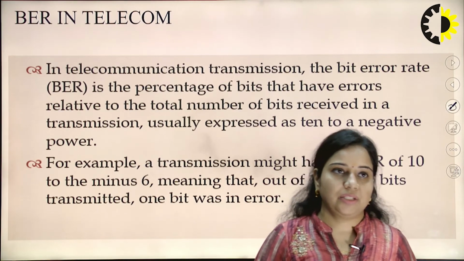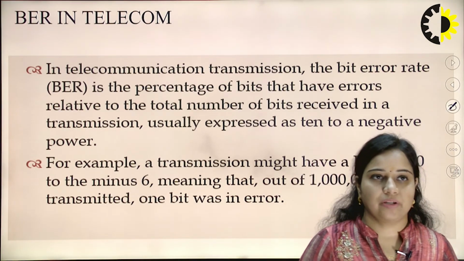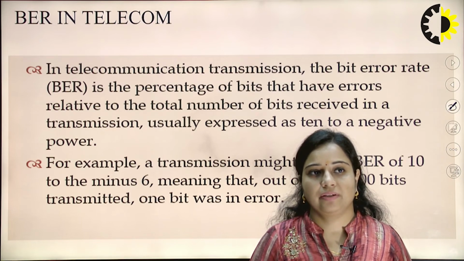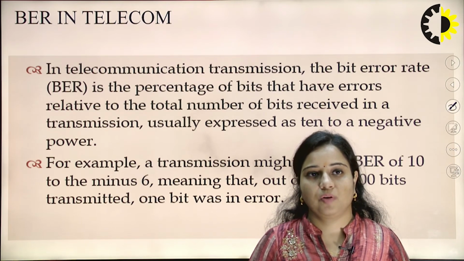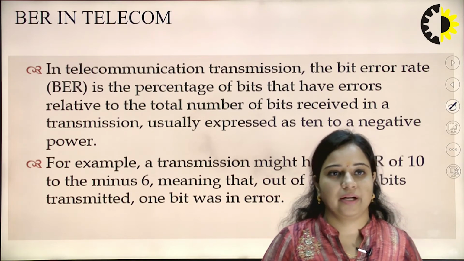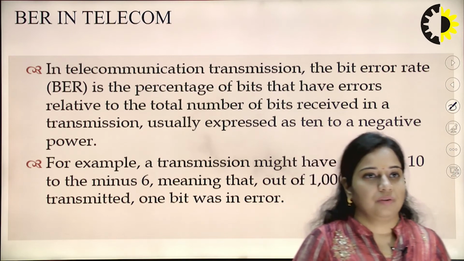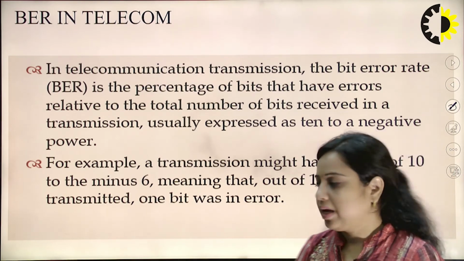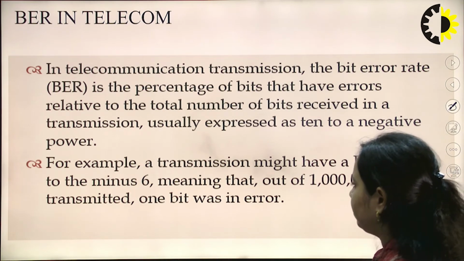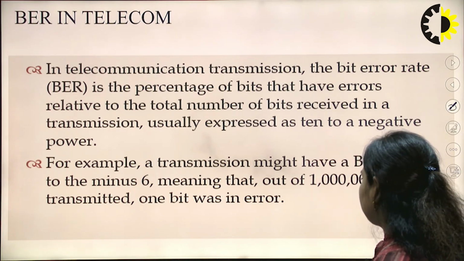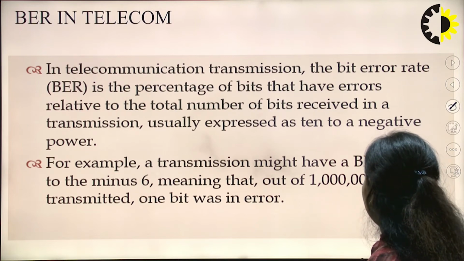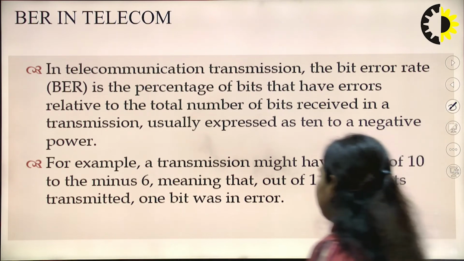Now, bit error rate in telecom. In telecommunication transmission, the bit error rate is the percentage of bits that have errors relative to the total number of bits received in the transmission, usually expressed as 10 to a negative power. For example, a transmission might have a bit error rate of 10 to the minus 6, meaning that out of this number of bits transmitted, 1 bit was in error.